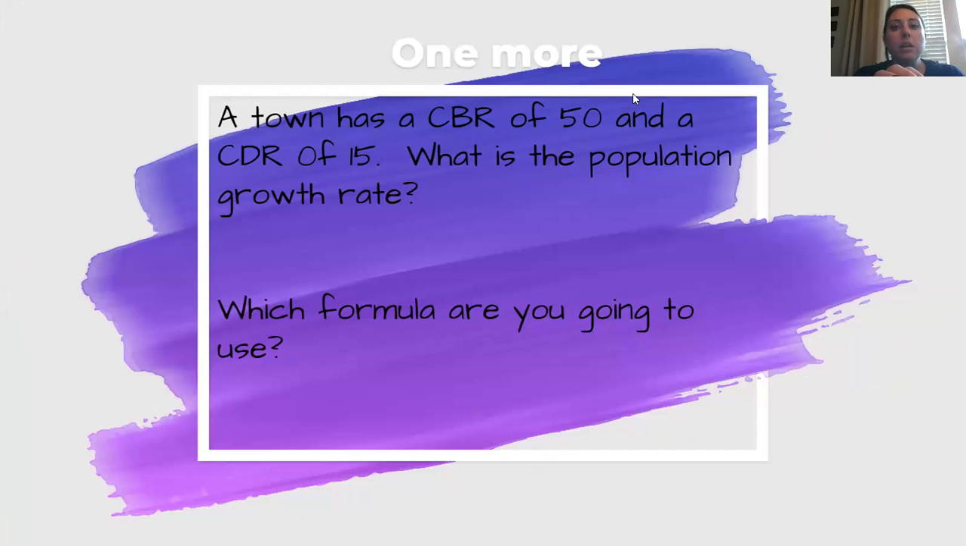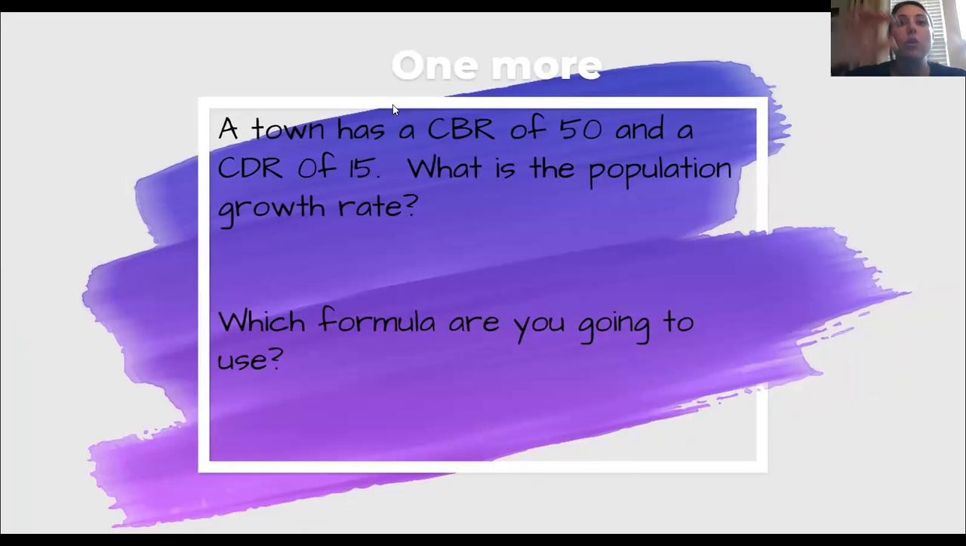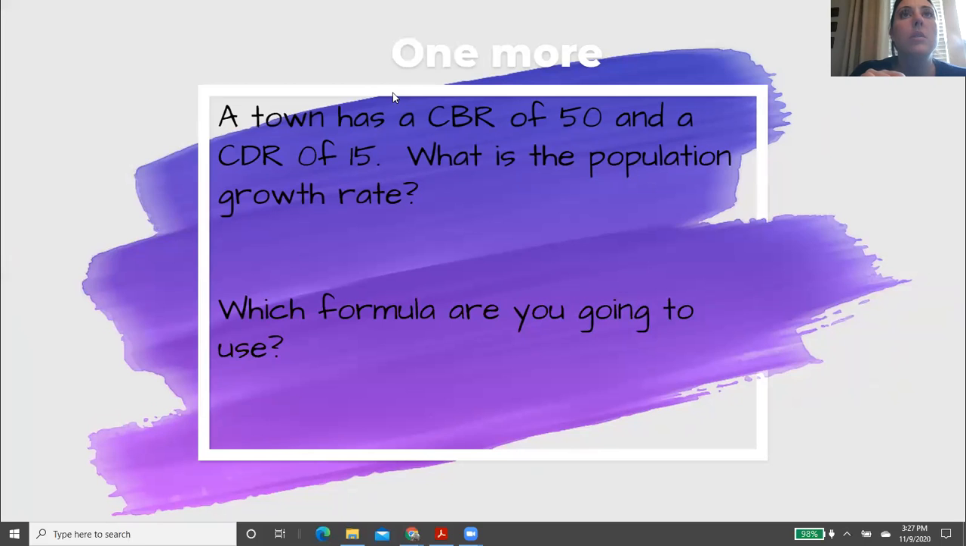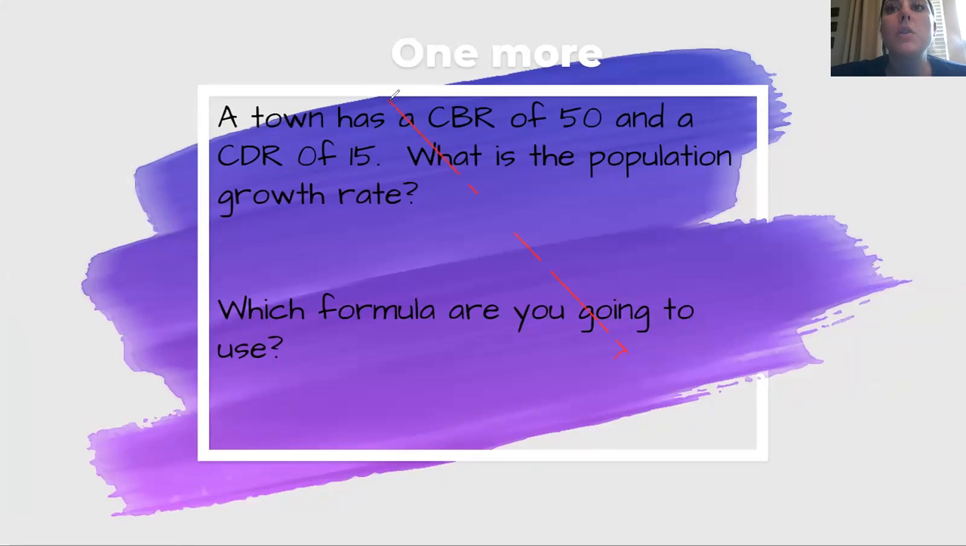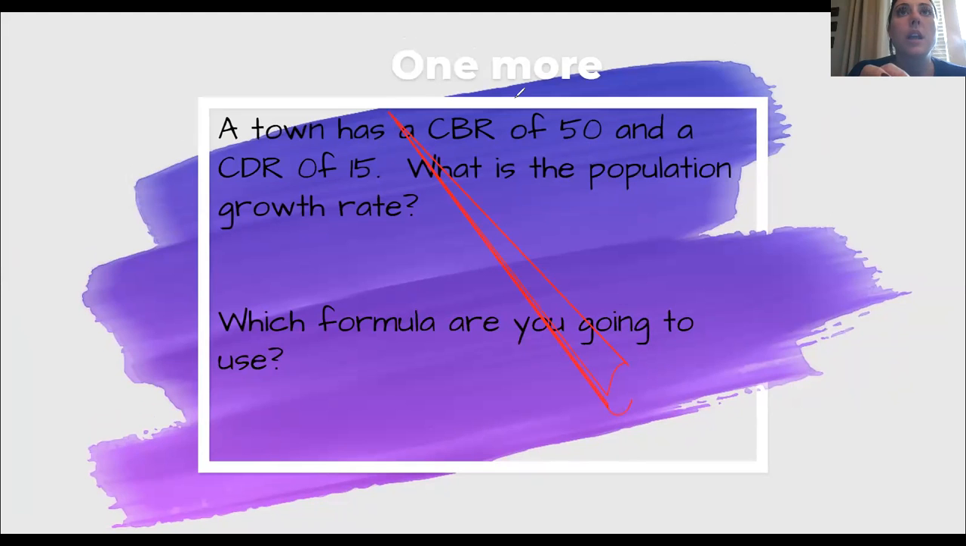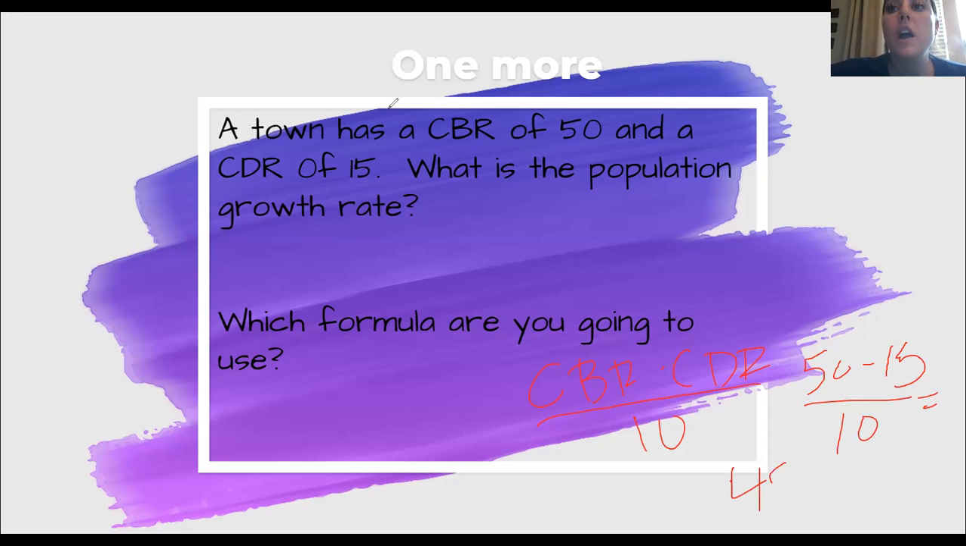So then this problem says a town has a CBR of 50 and a CDR of 15. What's the population growth rate? What formula am I going to use? So I'm going to use the crude formula. Oh gosh, I'm like on the struggle bus today. It's because I'm not used to being remote. So crude birth rate minus crude death rate divided by 10. So I'm going to plug in 50 minus 15 divided by 10 gives me 35 divided by 10, which is 3.5.